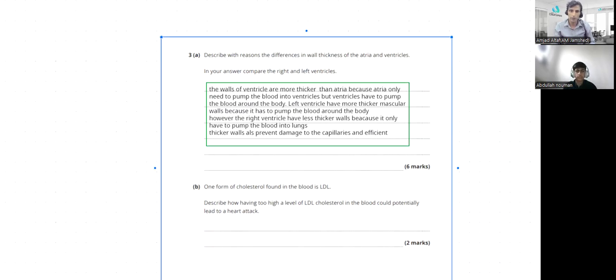This is how you can compensate for the 6 marks. Let's try to make this answer appropriate according to the mark scheme.